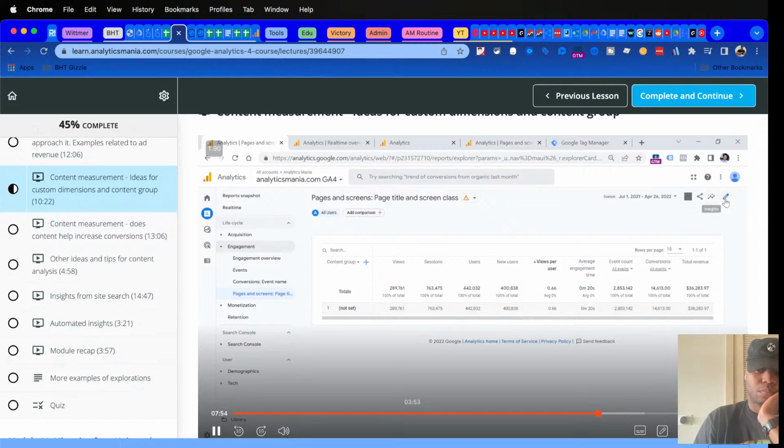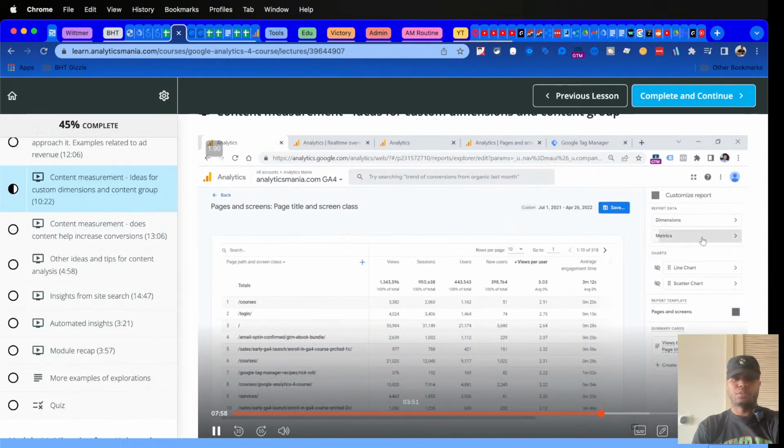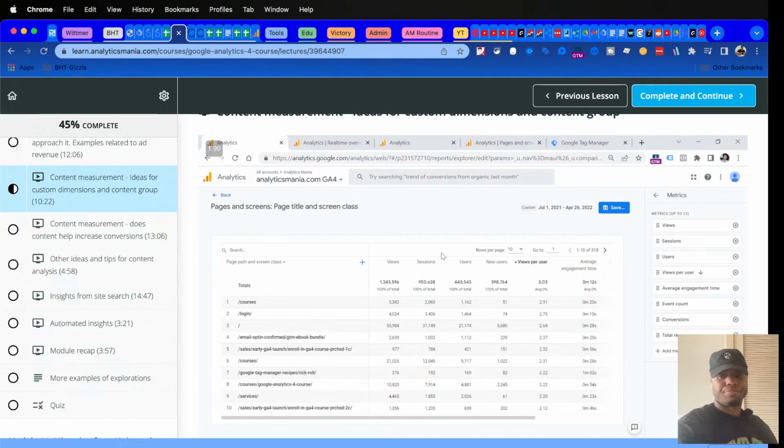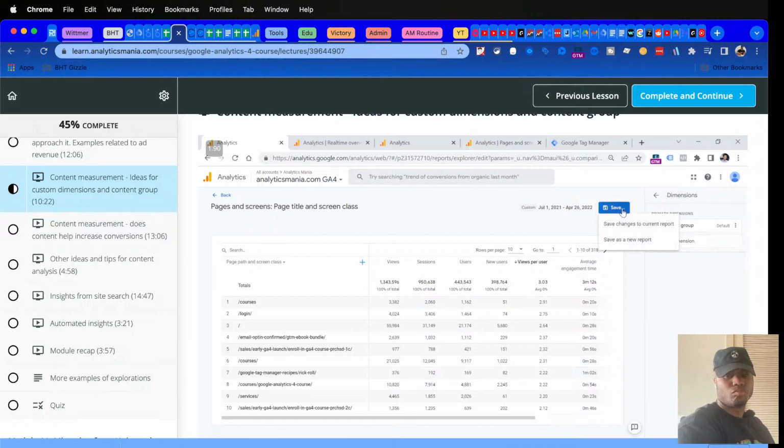So what I could do is click customize report, and while being in the users report, I could remove the metric new users. Oh, in fact, what we are going to do is create a separate new report just for content grouping. So what I can do is remove all other unnecessary dimensions and just leave content group. So I will go back, and then in dimensions, I will click remove the landing page, remove page title, remove page path, just leave content group, then click save and save as new report.